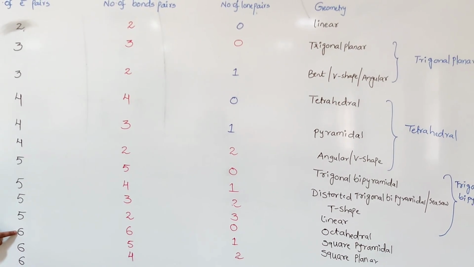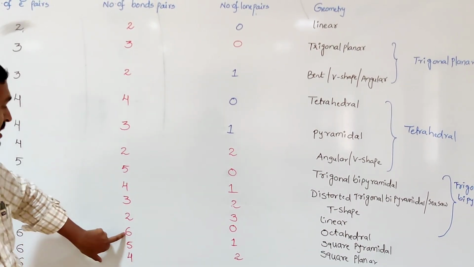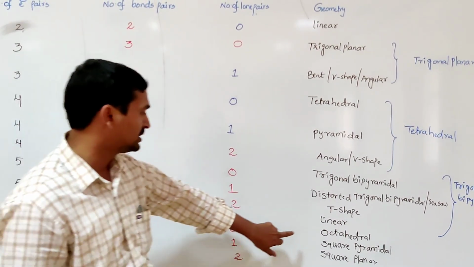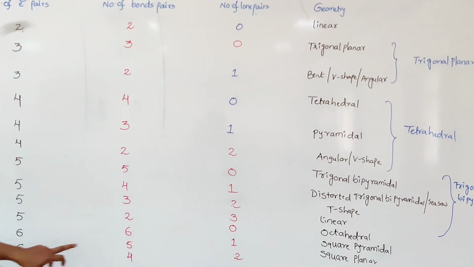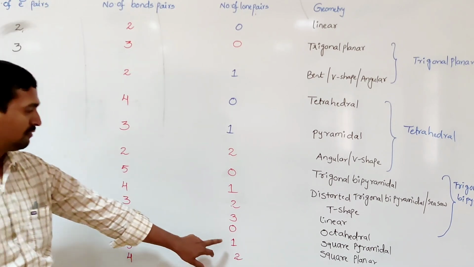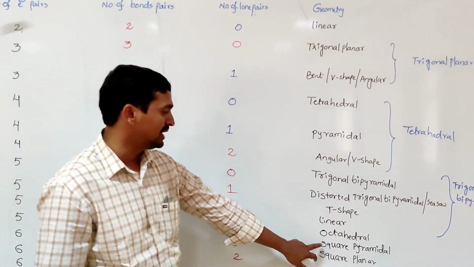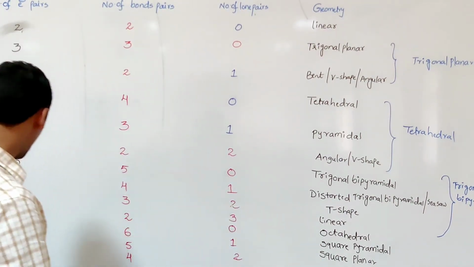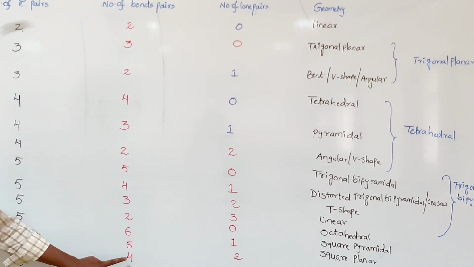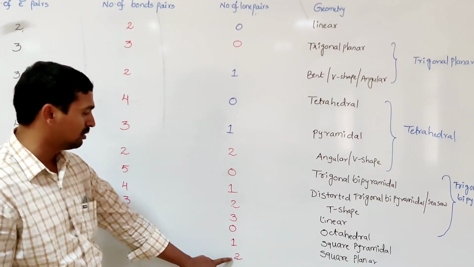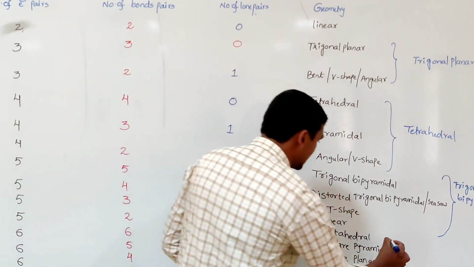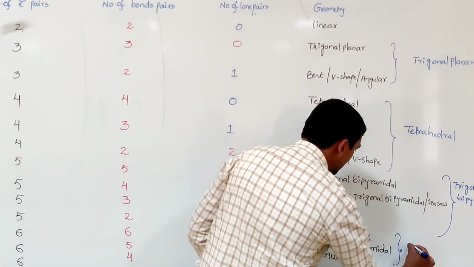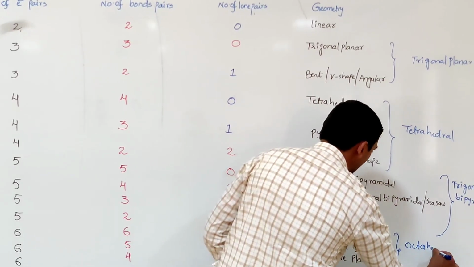When 6 electron pairs are there and all 6 are bond pairs, the geometry is octahedral. Out of the 6 electron pairs, if 5 are bond pairs and one is a lone pair, the geometry is square pyramidal. And if 4 are bond pairs and 2 are lone pairs, the geometry is square planar. In these 3 cases, the electronic geometry is octahedral.